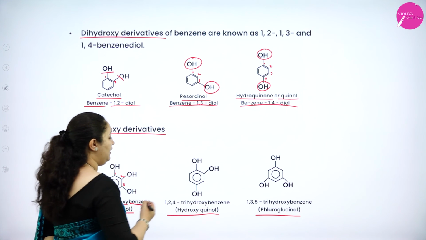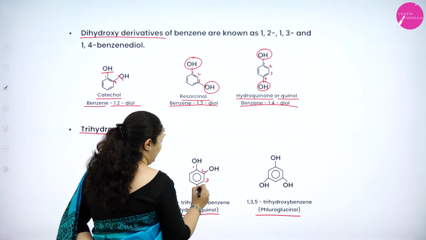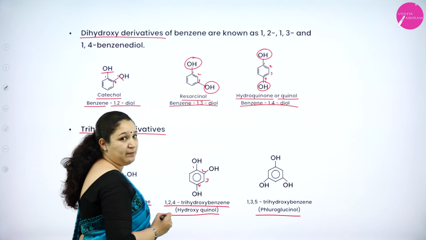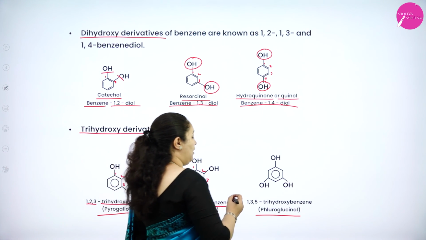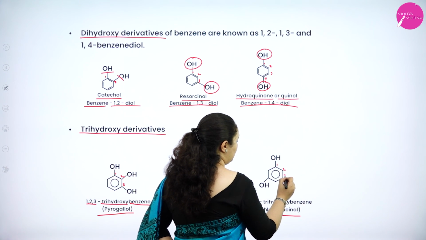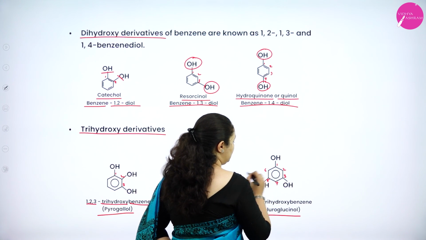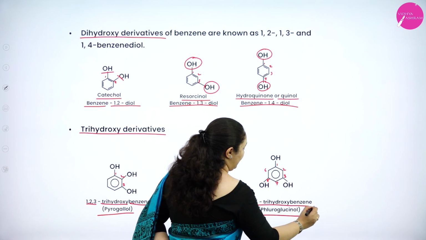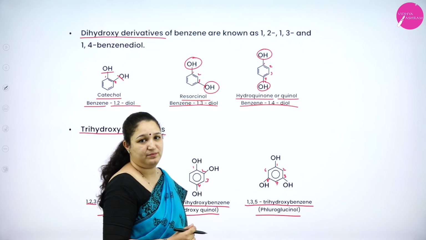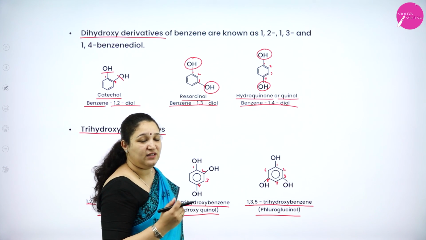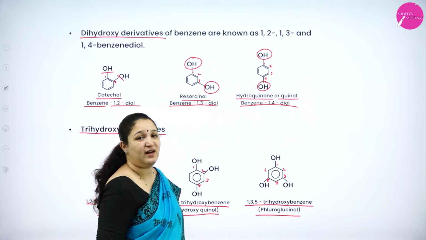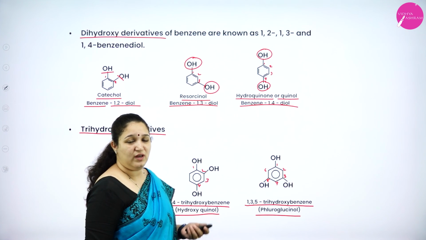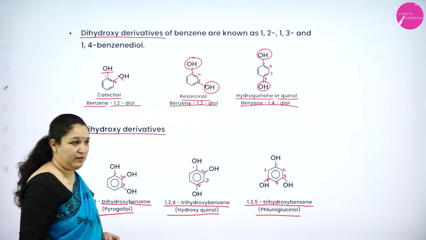Okay. Similarly 1, 2, 3, 4. So it is 1,2,4-trihydroxybenzene. Okay. Or 1, 2, 3, 4, 5, 6. So it can be 1,3,5-trihydroxybenzene. Okay. This is the other way of naming the trihydroxy derivatives. So I hope you have understood about the IUPAC naming.